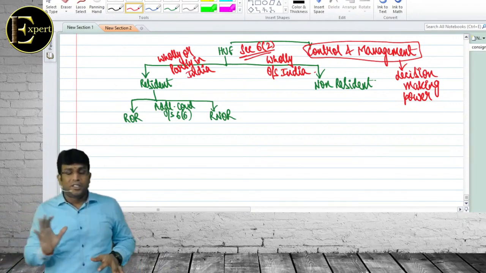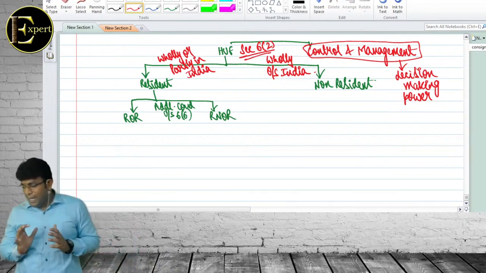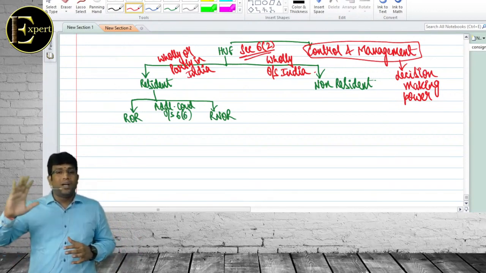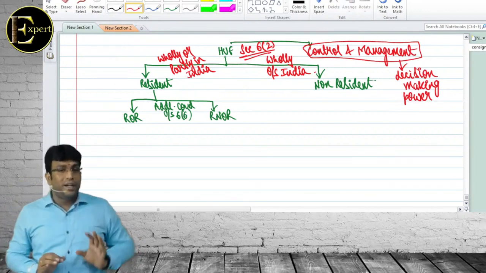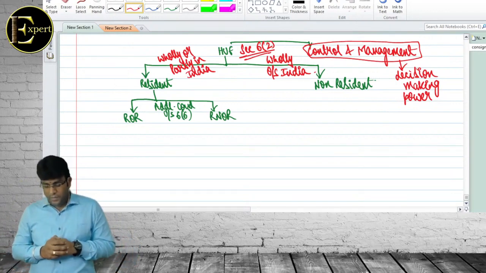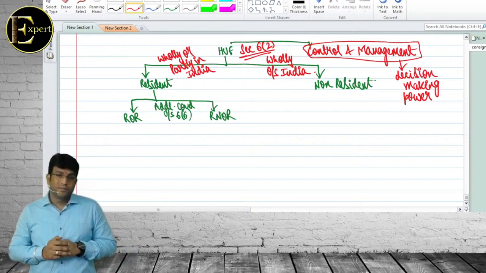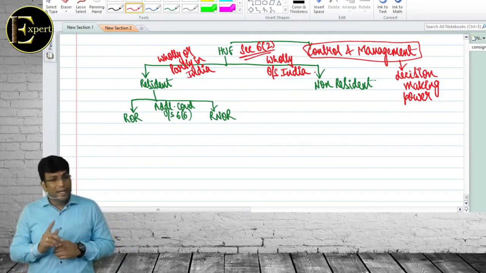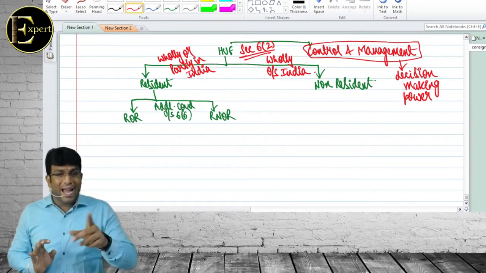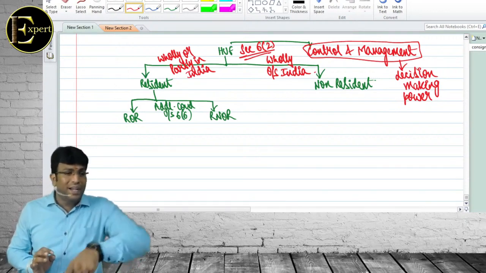So the control and management is what? Wholly or partly in India. What do we call it? Resident. Control and management wholly outside India, non-resident. Which section is all this? We are talking about whom? Section 6.1 was for the individual, the basic condition. There we learnt about 6.1 and 6.6. Here we are talking about 6.2 and 6.6.